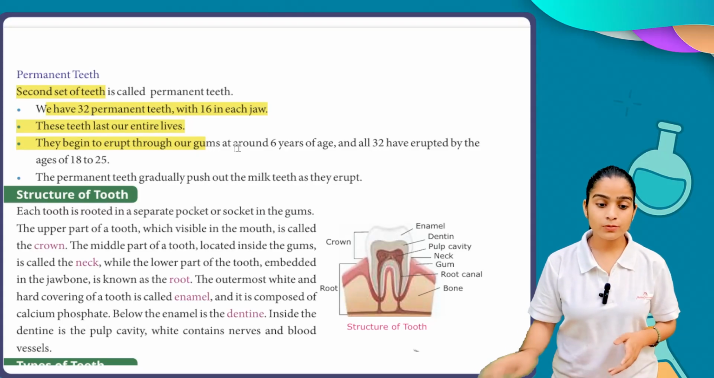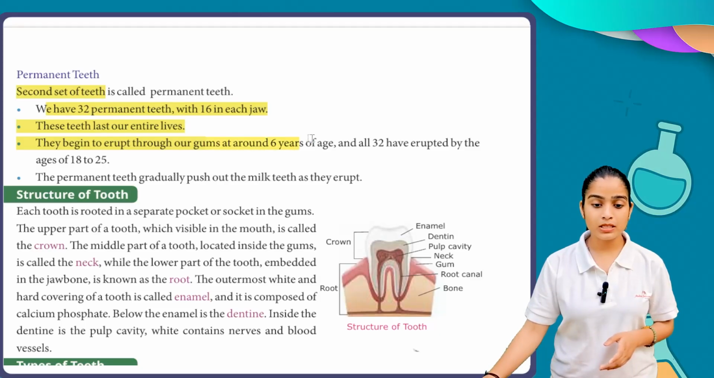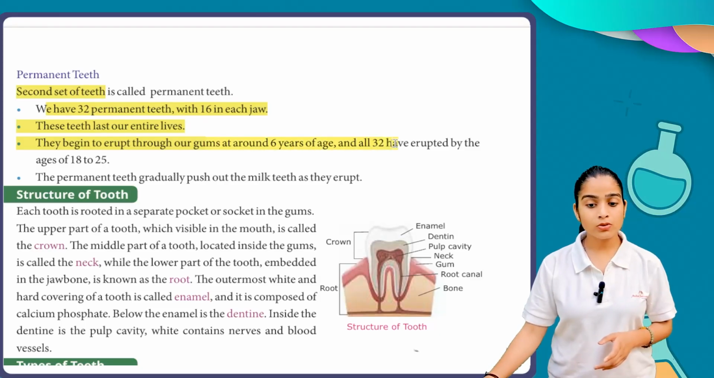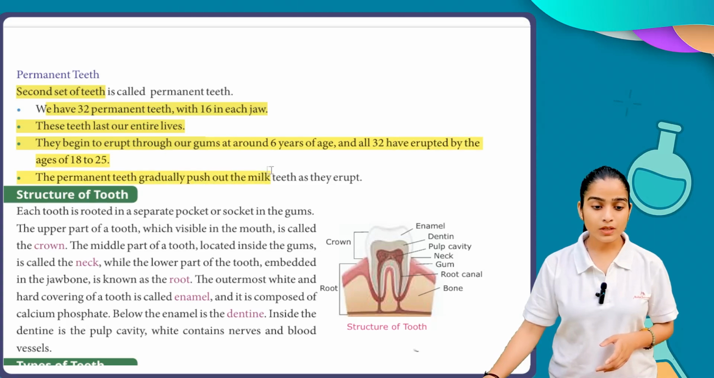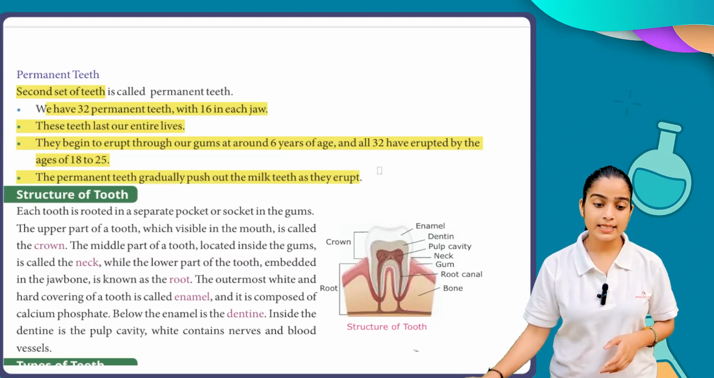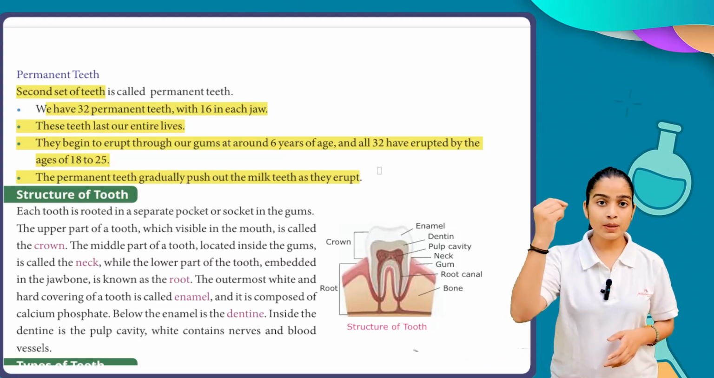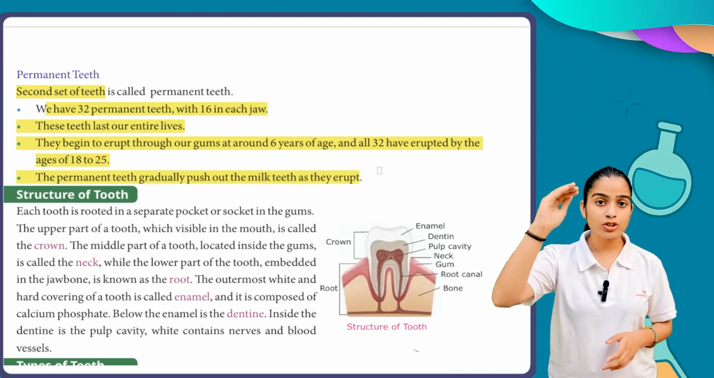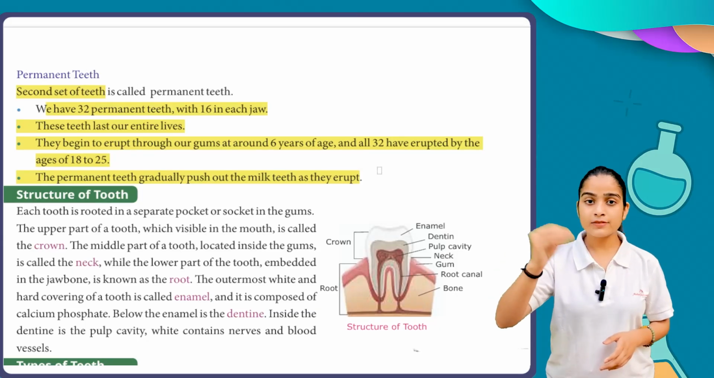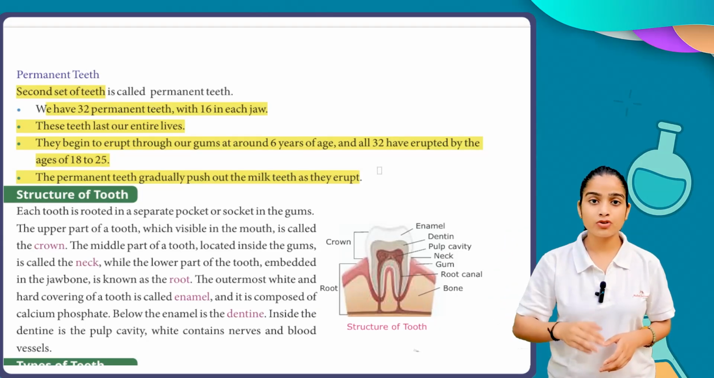They begin to erupt through our gums at around 6 years of age, and all 32 have erupted by the age of 18 to 25. The permanent teeth gradually push out the milk teeth as they erupt. So when the permanent teeth have to come outside, they just push out the milk teeth. That is why your milk teeth fall out at the age of 5 or 6.